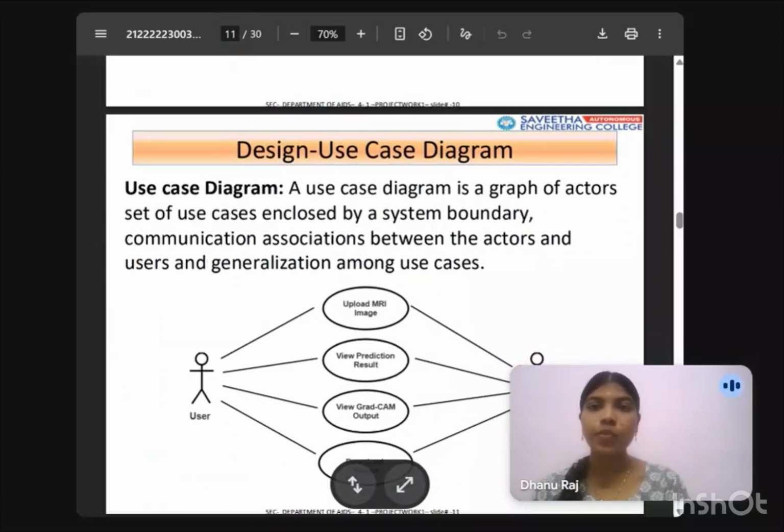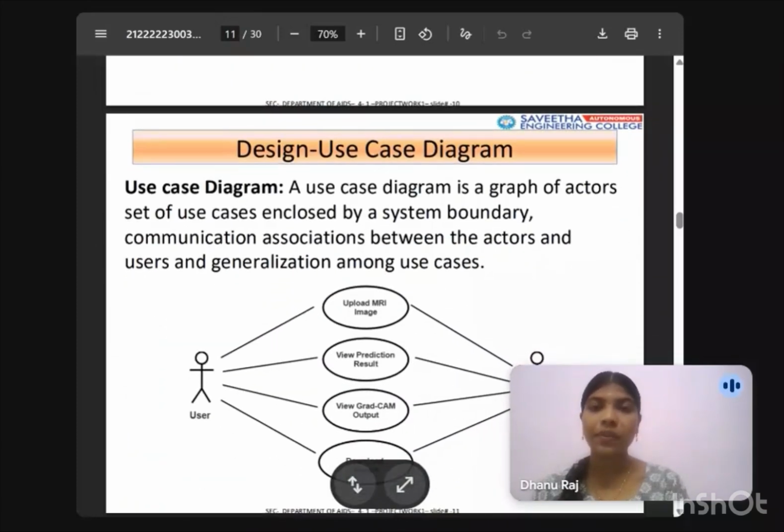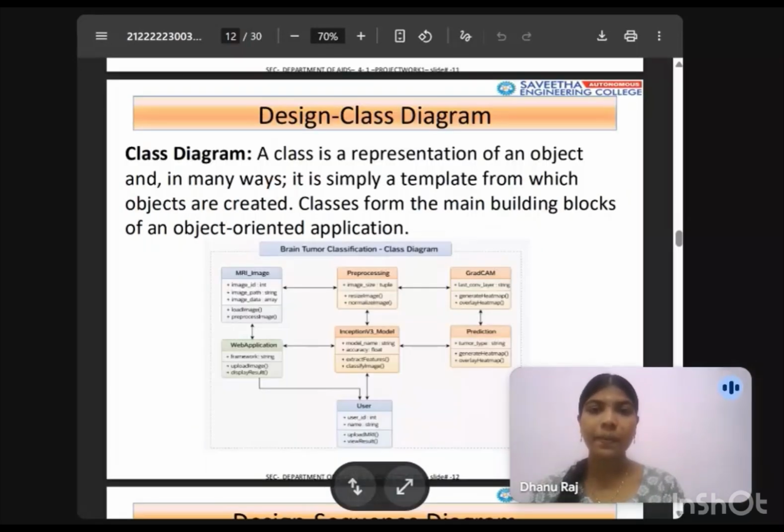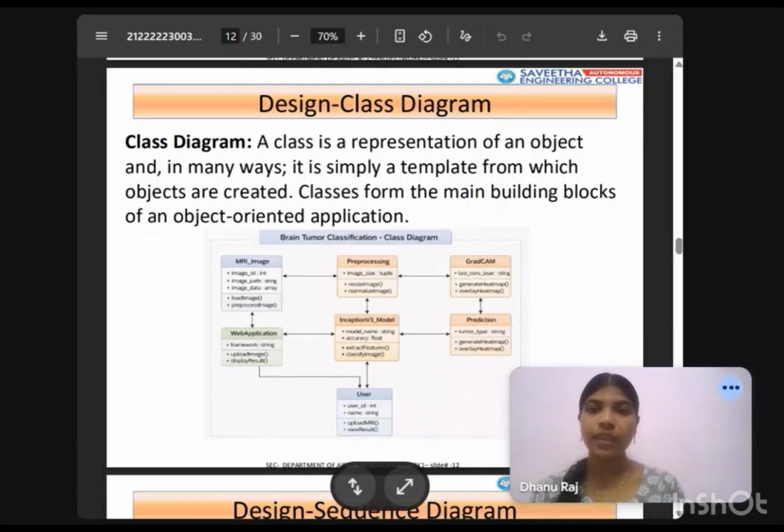Use case diagram. The use case diagram shows the interaction between the user and the AI system. The user uploads an MRI image, views the prediction result, checks the GradCam output, and downloads the report generated by the system. Class diagram. The class diagram represents the structure of the system including MRI image pre-processing, Inception V3 model, GradCam module, prediction module, web application and user component.